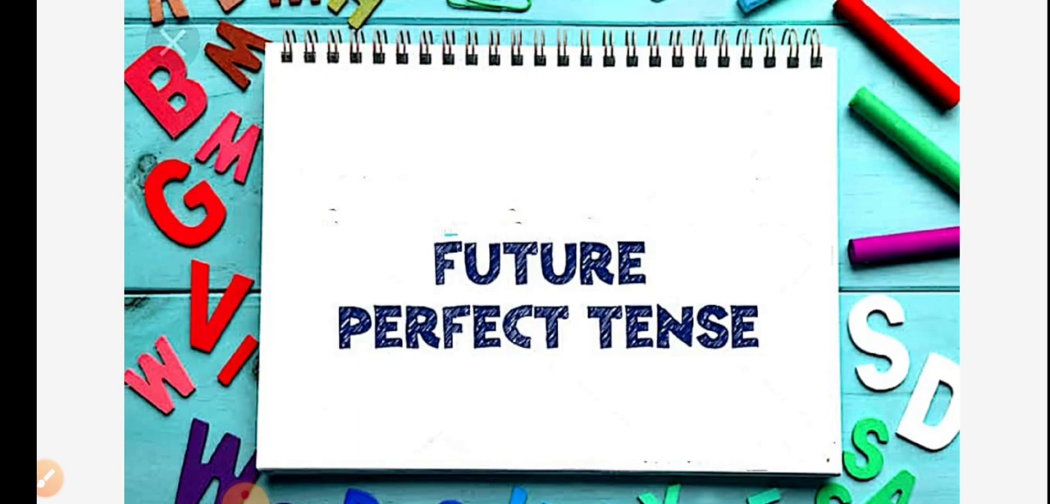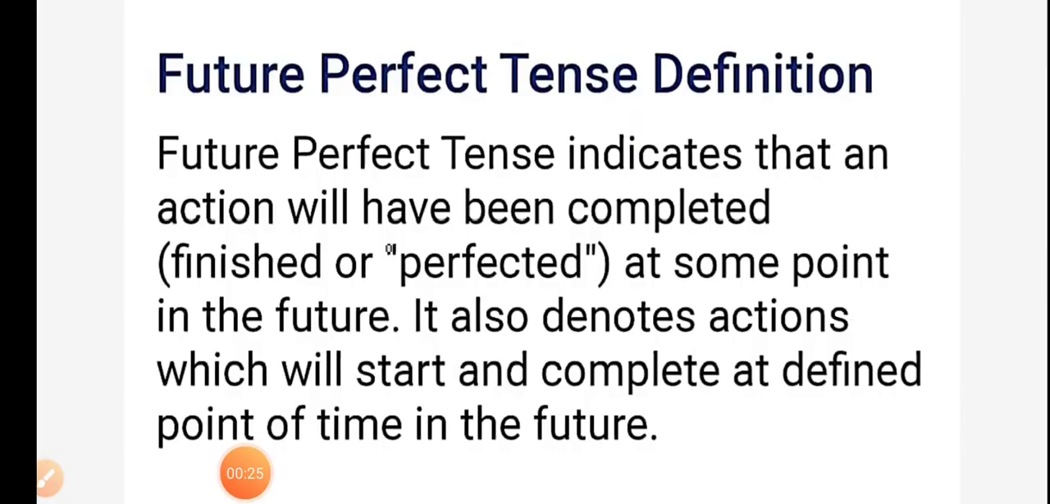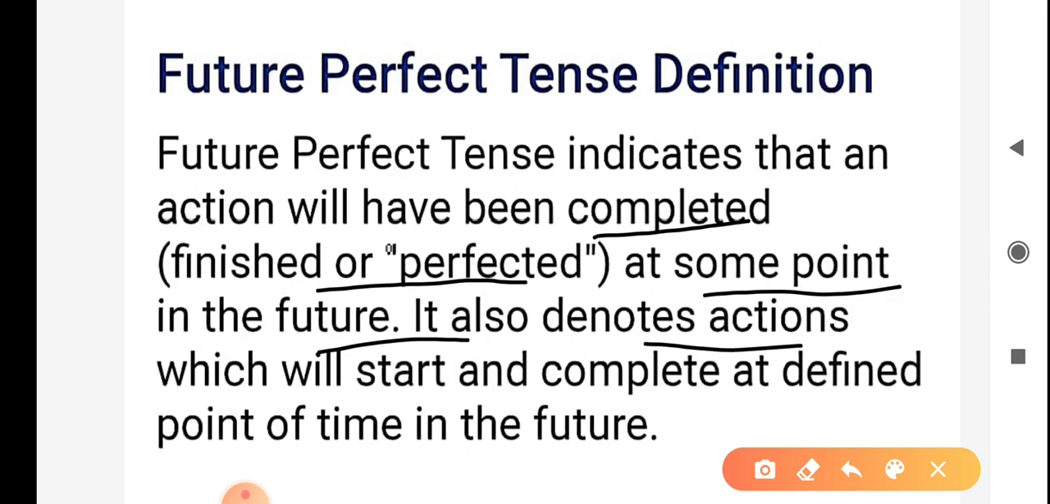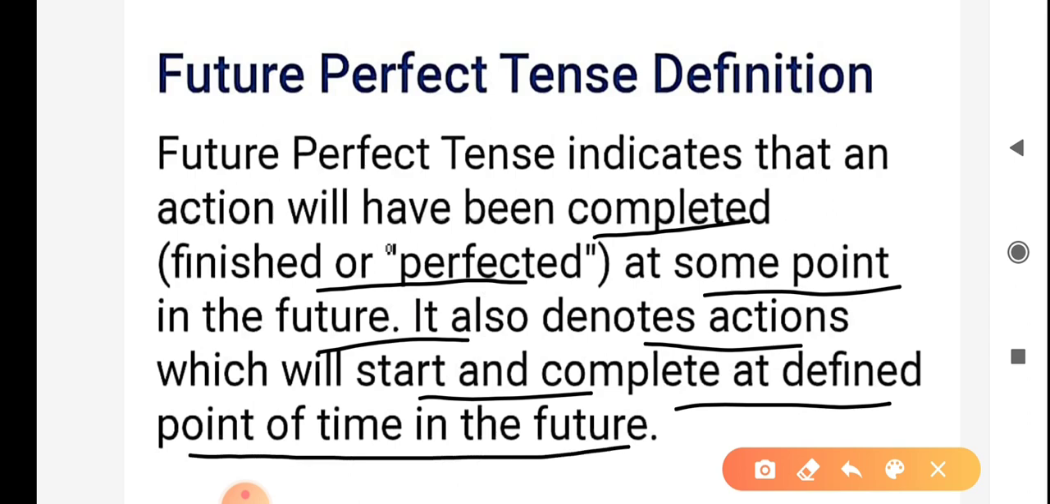What is future perfect tense? Future perfect tense indicates that an action will have been completed, finished or perfected at some point in future. It also denotes actions which will start and complete at a defined point of time in the future.